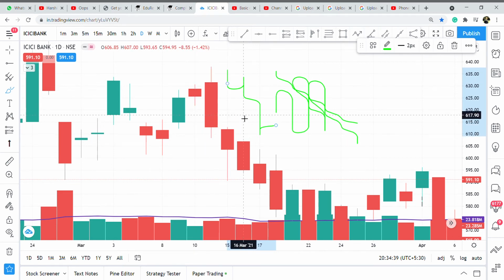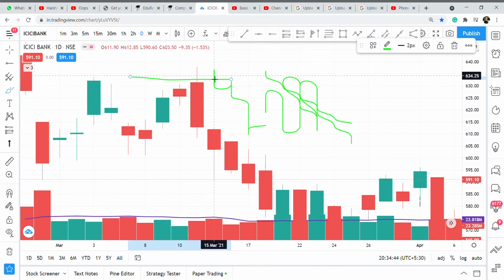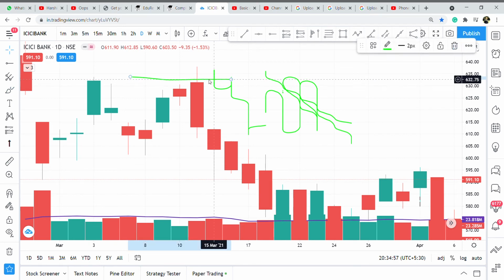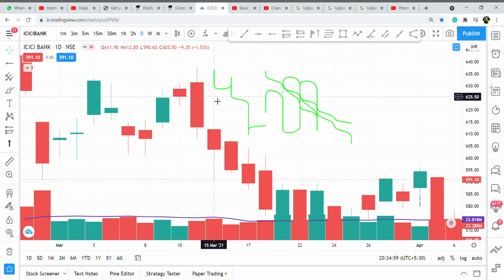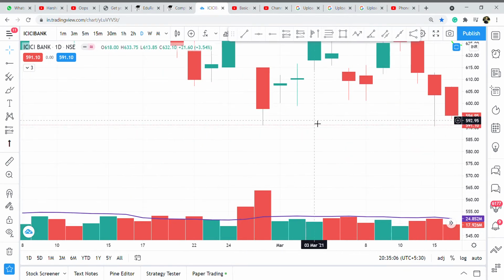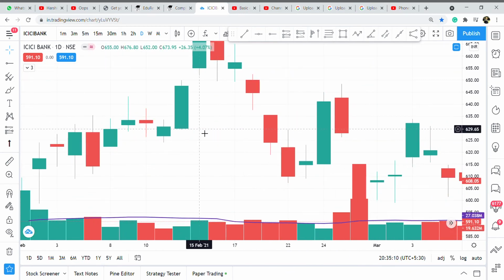It's completely the same thing for a green candle. In the green candle, the stock has opened somewhere here and closed here.